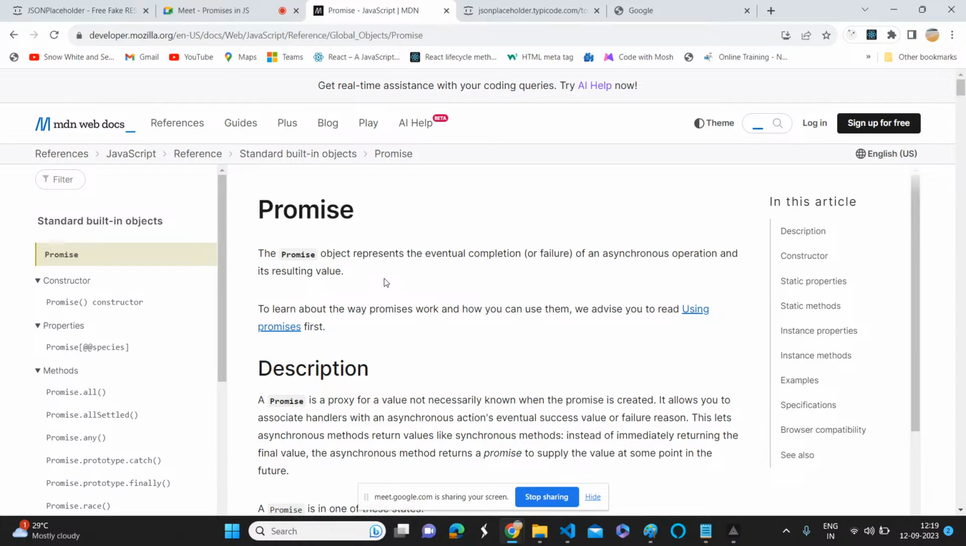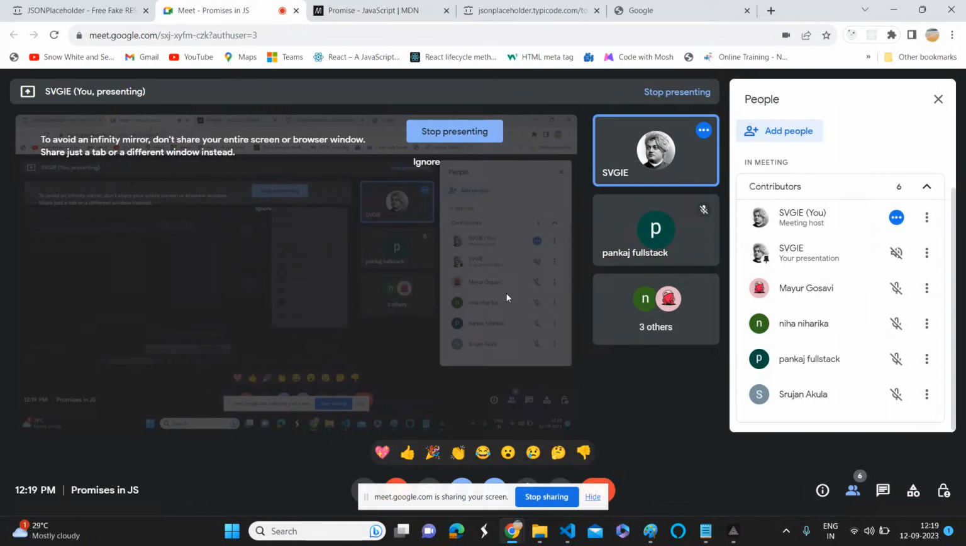Now let's understand in a simple way. Forget about the promise in JavaScript. Pankaj, tell me, in your real life, have you given any promise to anyone?